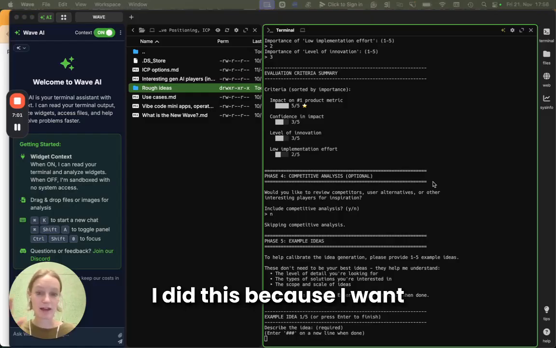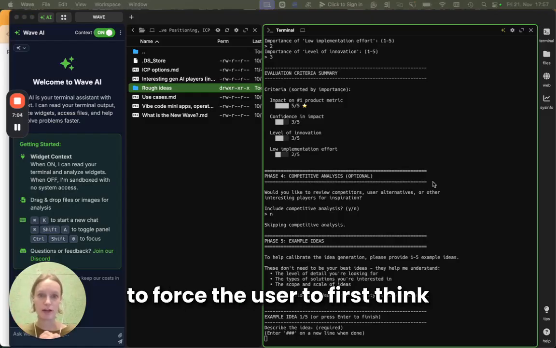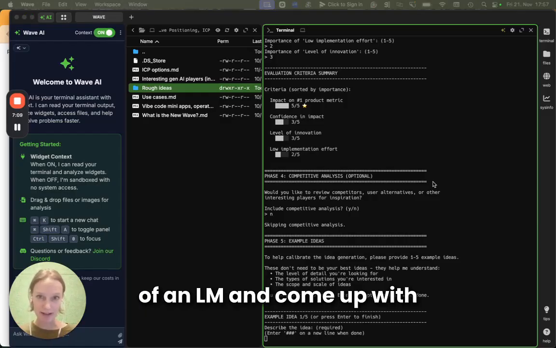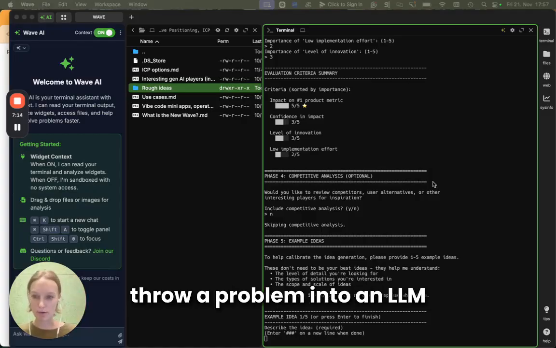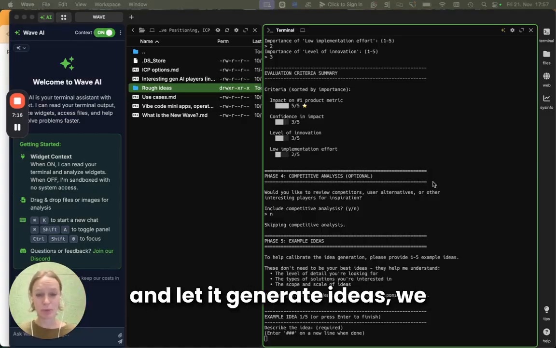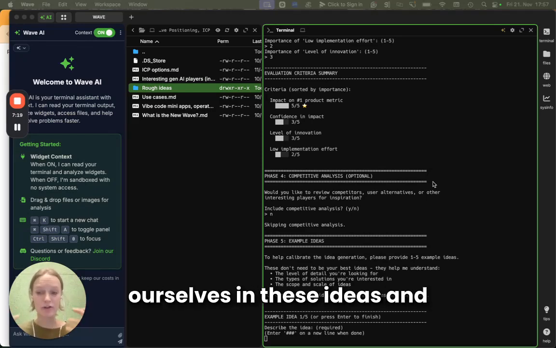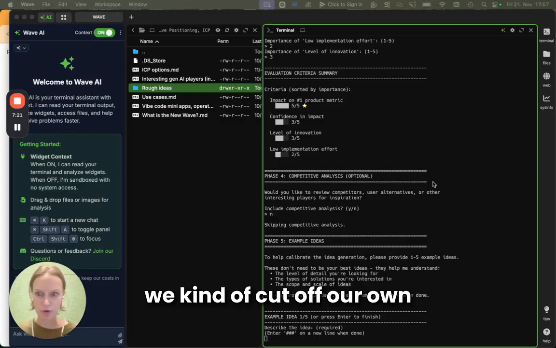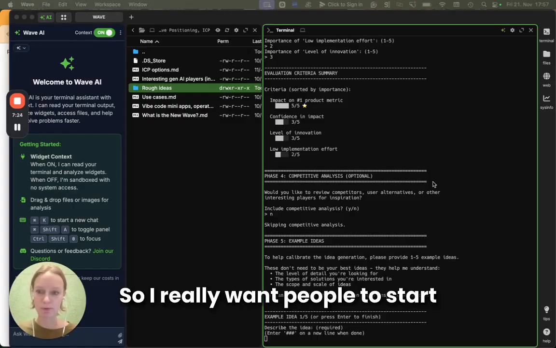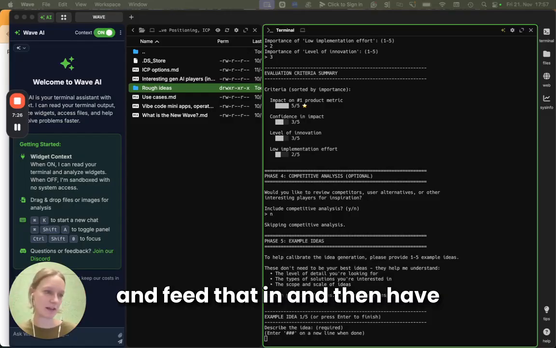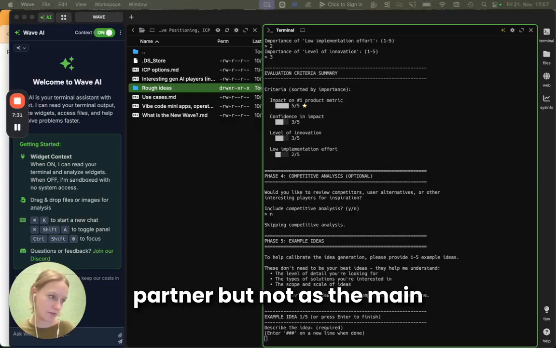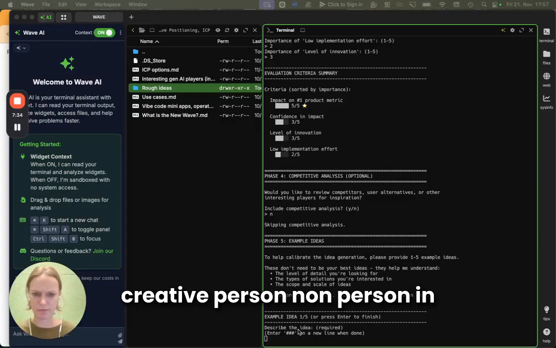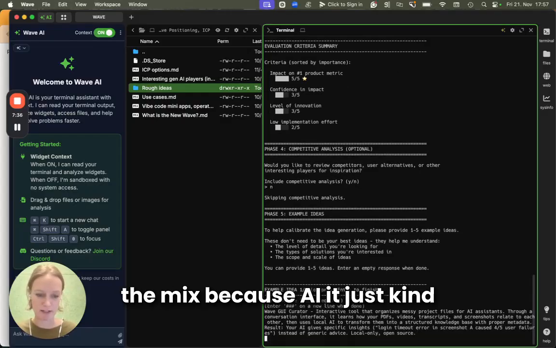I pre-prepared some. I did this because I want to force the user to first think on their own, without the help of an LLM, and come up with some good ideas on their own. Because if we instantly throw a problem into an LLM and let it generate ideas, we bias ourselves, we anchor ourselves in these ideas, and we cut off our own creativity. So I really want people to start with their very own creativity and feed that in, and then have the LLM take over as a sparring partner, but not as the main creative person in the mix.